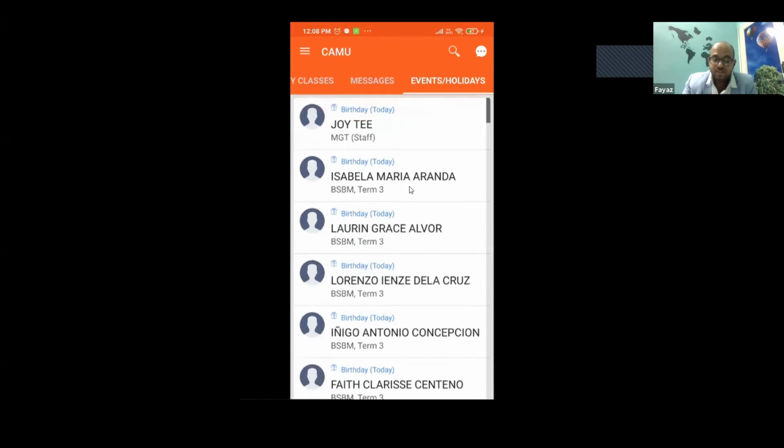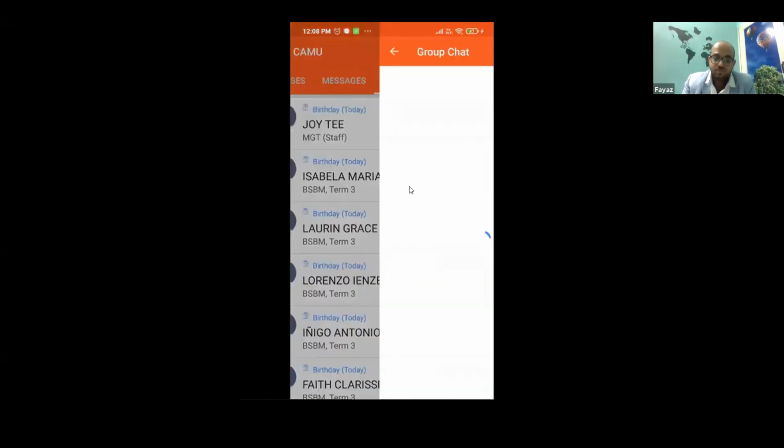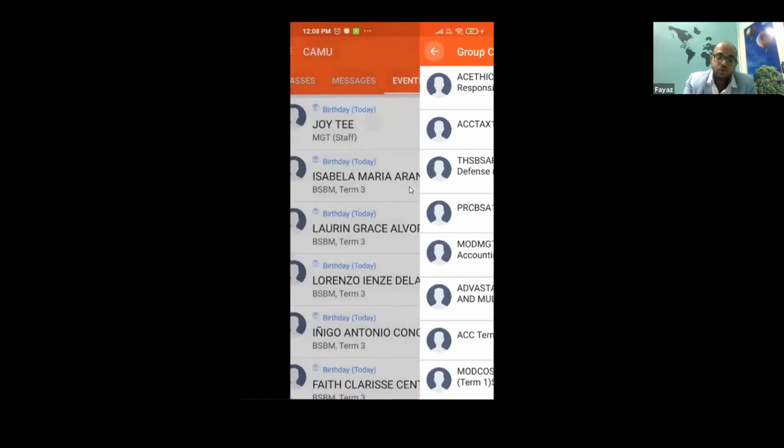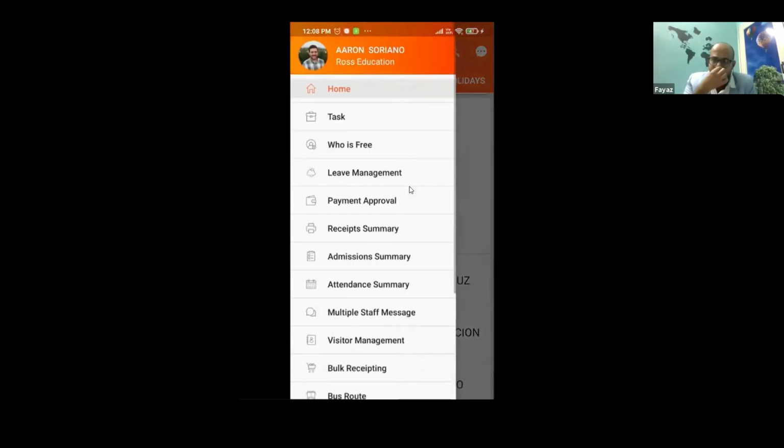They can see what the birthdays are, and then they can automate sending a birthday email or a birthday message to them. And then I did talk of the messaging screens, group chats, right? Let me show you some other features. There are a gamut of features. Most of your activities that need to be done can be done using the mobile itself.